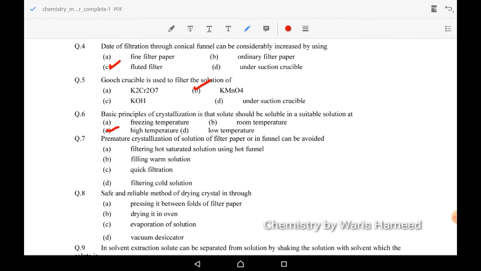Seventh: premature crystallization of solution on filter paper or in the funnel can be avoided by filtering the hot saturated solution using a hot funnel. So A option is correct. Eighth MCQ: a safe and reliable method of drying crystals is in a vacuum desiccator. Vacuum desiccator is a safe and reliable method for drying crystals.